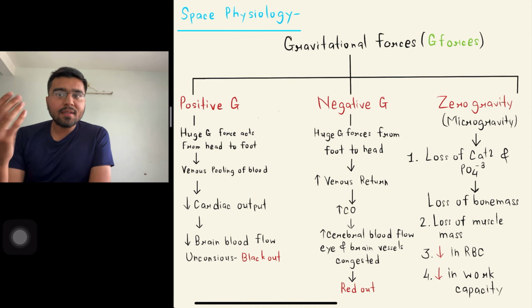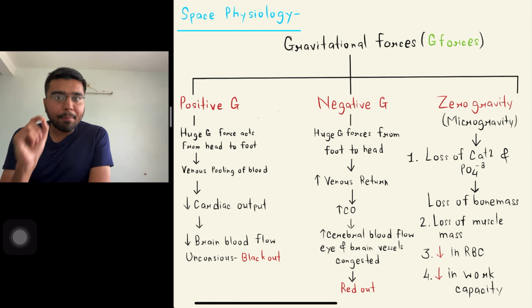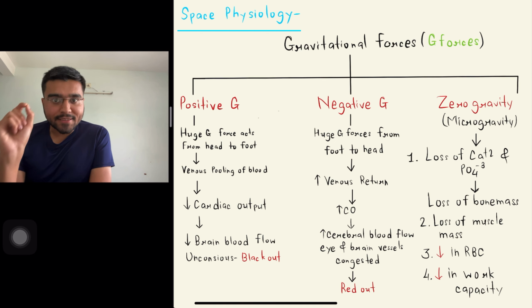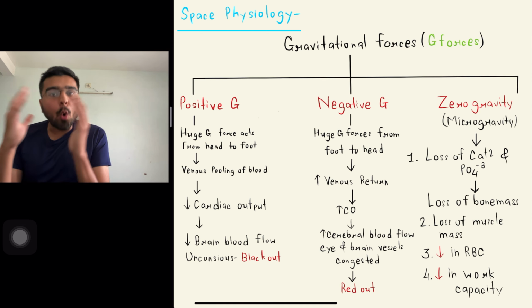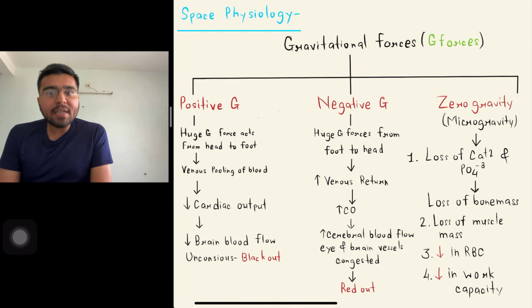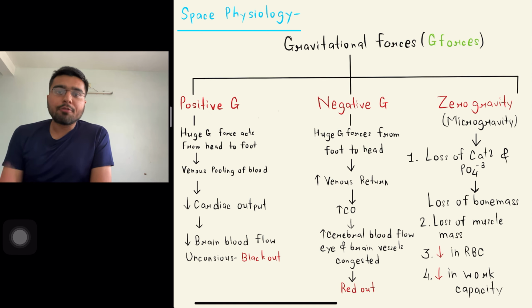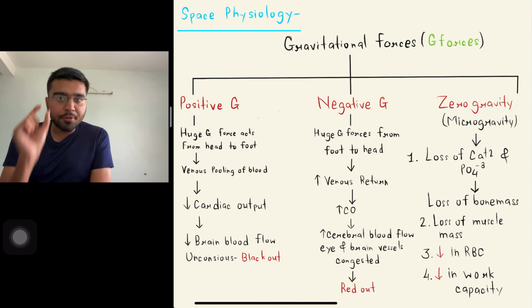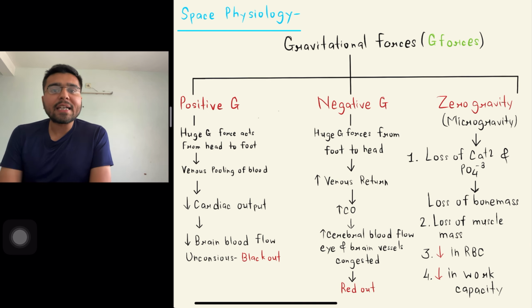In space, the acclimatization happens through these 3 forces. So this concludes the environmental physiology. From the multiple choice questions point of view, many multiple choice questions can be asked from this topic. So this is an important topic from an MCQ perspective.